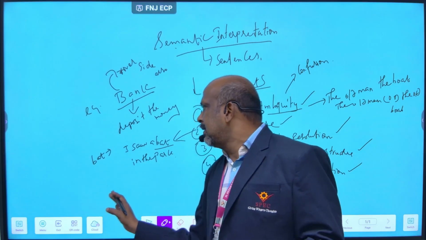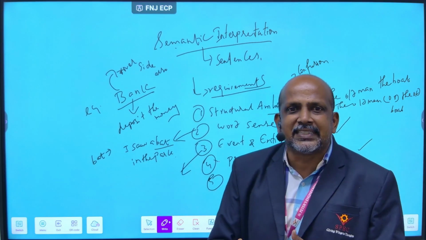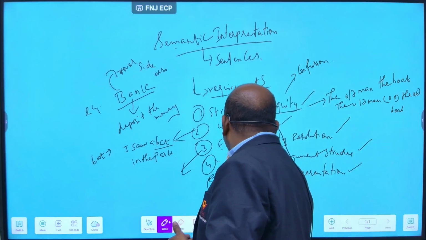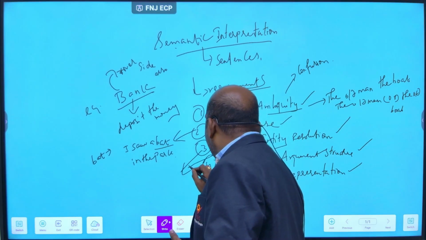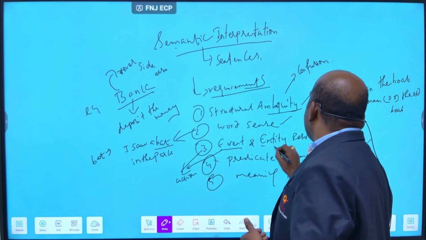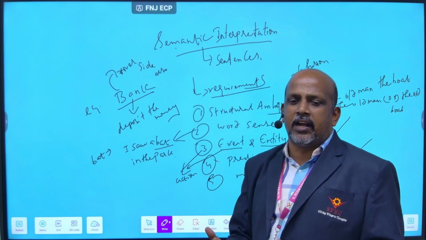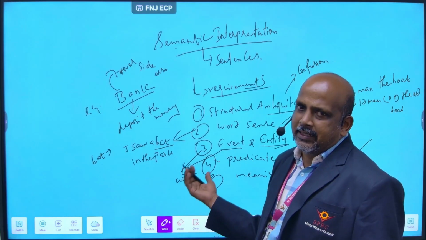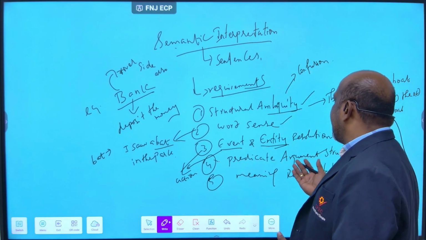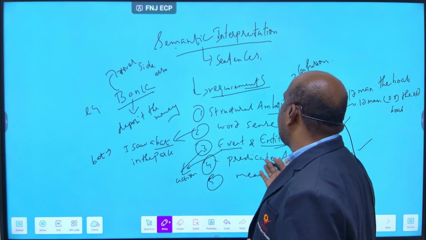That is the concept. And next, event and entity. Event means what? Event is the action. So event is the action, and entity is the person, name, organization, all those things. What do you call it? Entity. That is the difference. So event is the action and entity is the person, name, organization. That concept you should explain for event and entity.